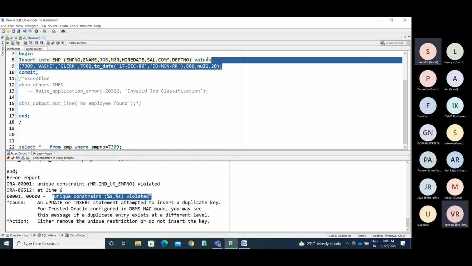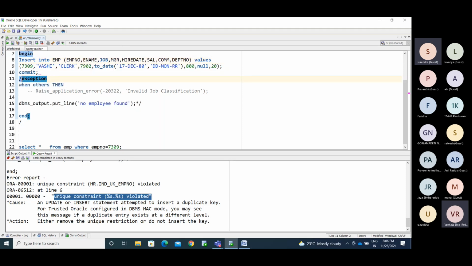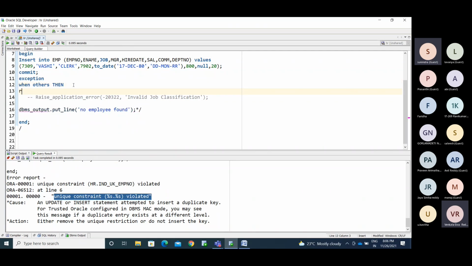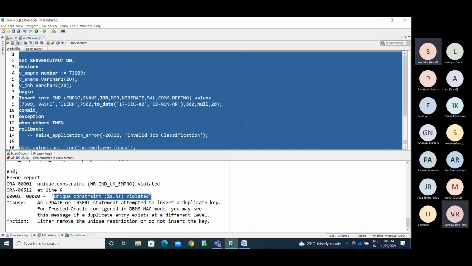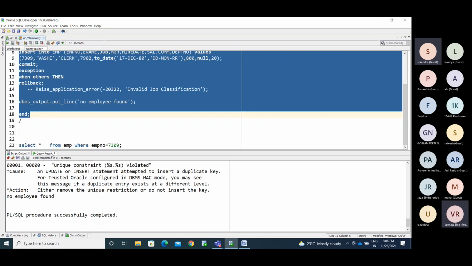To overcome that issue, we need to maintain a rollback statement in the exception block. At the start, you need to use the rollback. If I get any problem, whatever transaction I am performing, either insert, update, delete, that can be rolled back. I'm rolling back that statement. Simply like that.